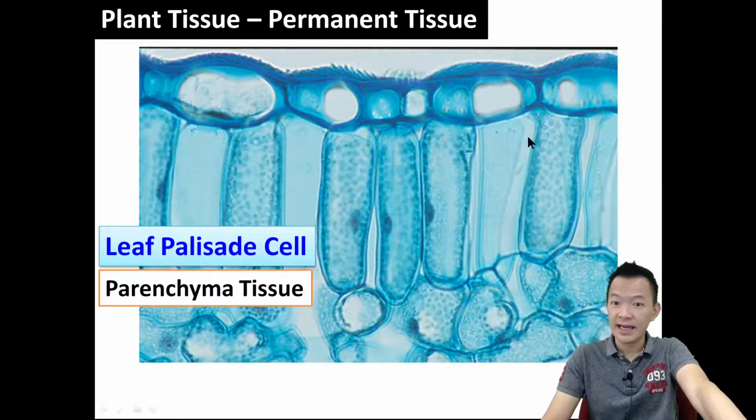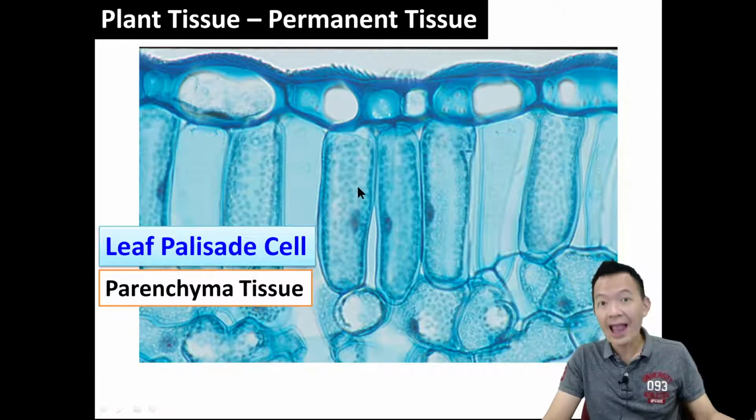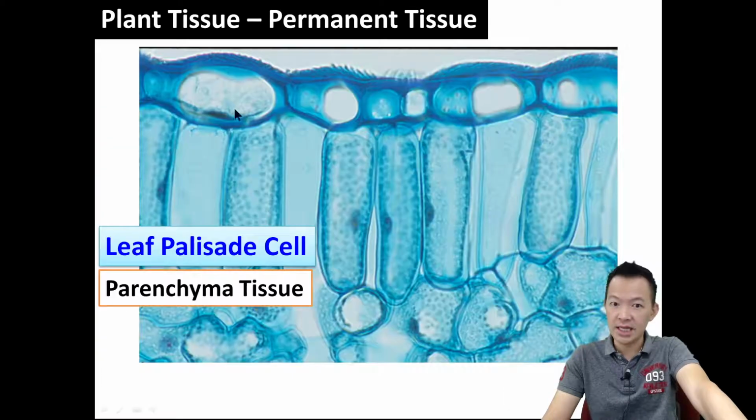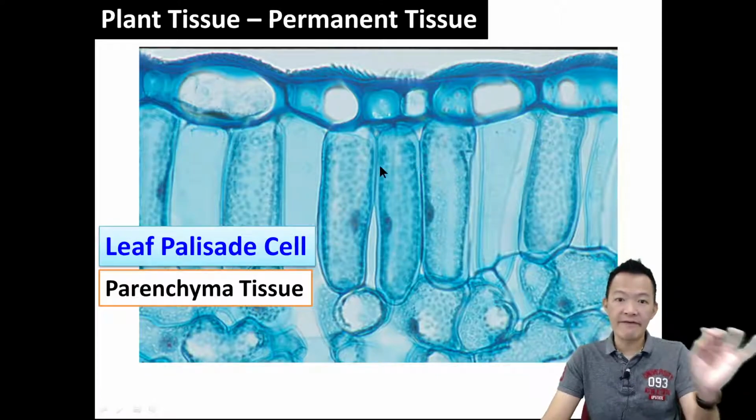Still remember? 那这一种就是 parenchyma tissue 来的。Palisade cell, they're forming the parenchyma tissue. Normally the cell is bigger, wall thinner, 它水比较多的, or they're having the chloroplast.